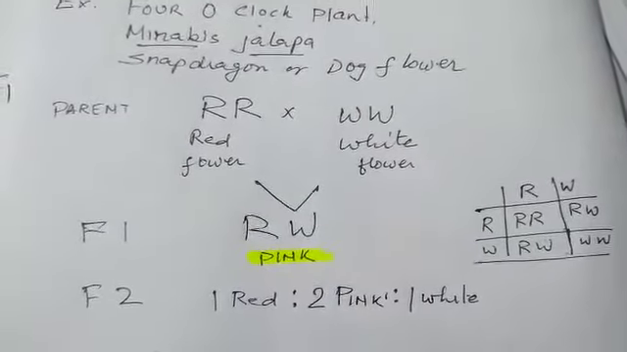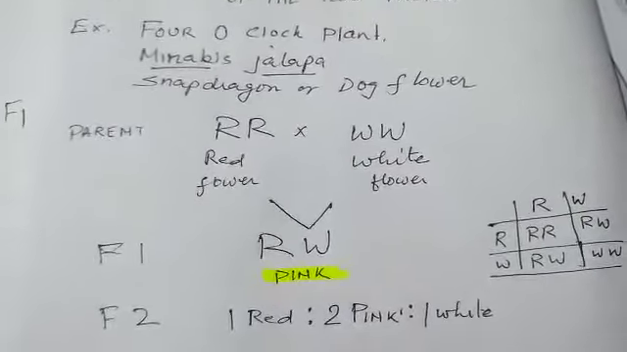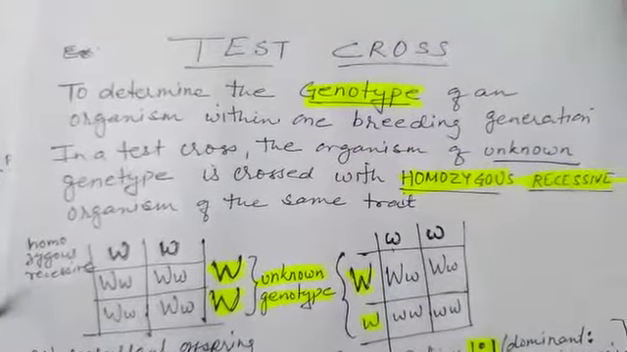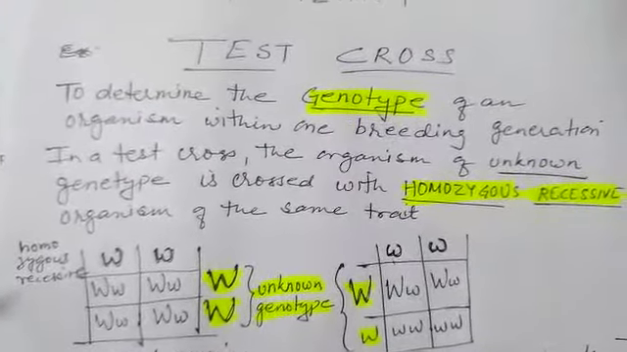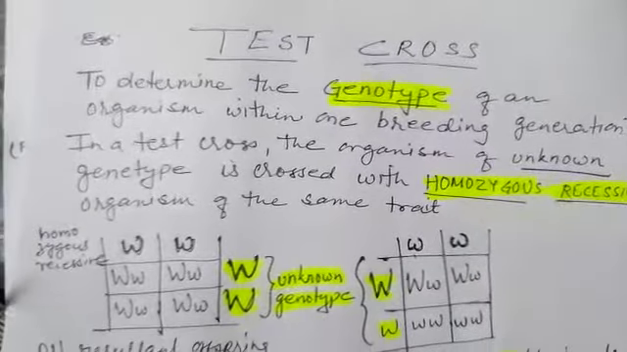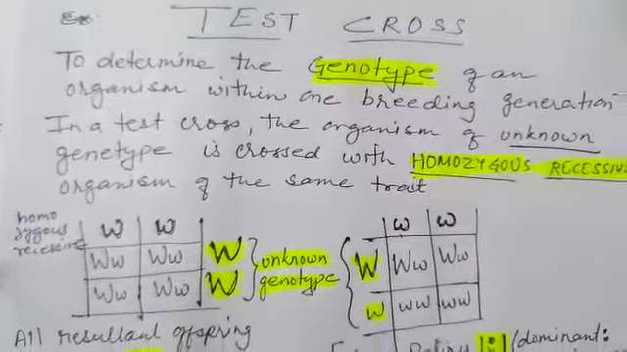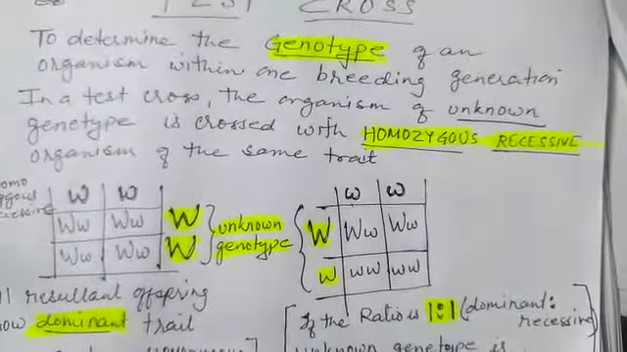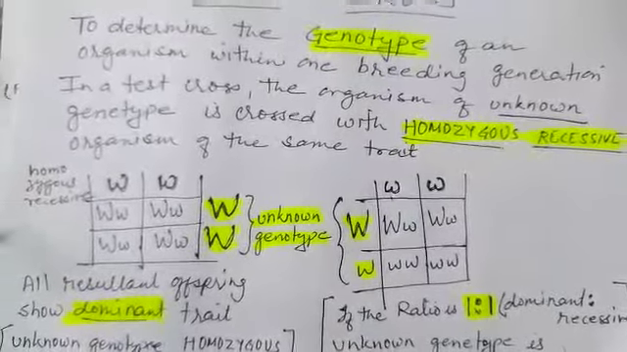Let us find out the genotype of an unknown flower. That we do with the help of a test cross. What is this test cross? In the test cross, we determine the genotype of an organism within one breeding generation. In a test cross, the organism of unknown genotype is crossed with the homozygous recessive organism of the same trait.